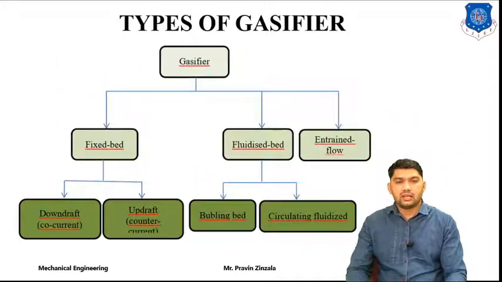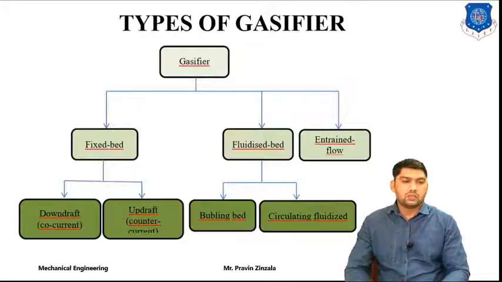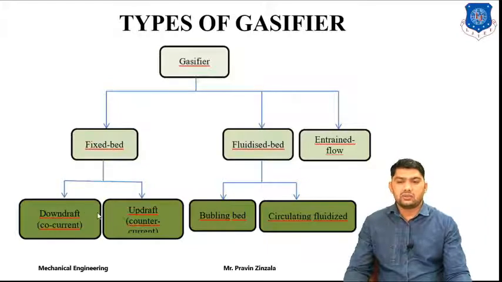Next is types of gasifier, meaning the device used for conversion of biomass into gas. There are basically three types of gasifier: fixed bed type, fluidized bed type, and entrained flow type. Generally the fluidized bed type and fixed bed type are utilized; mostly these two types of gasifier are used. Fixed bed type is further classified into downdraft type gasifier and updraft type gasifier. Downdraft is also called co-current, while updraft is also called counter-current type gasifier.